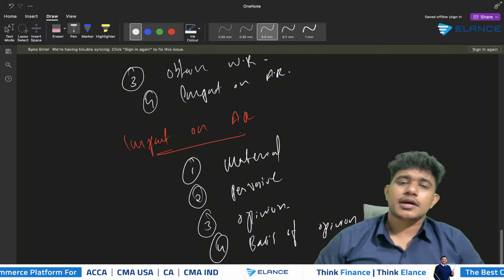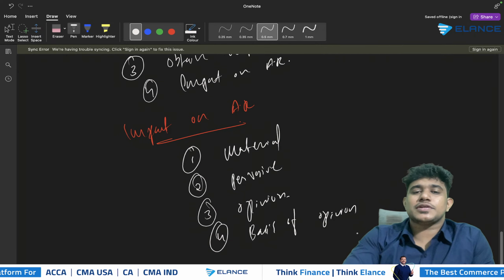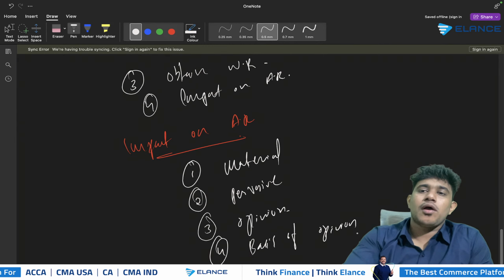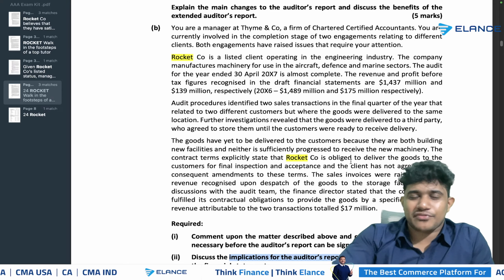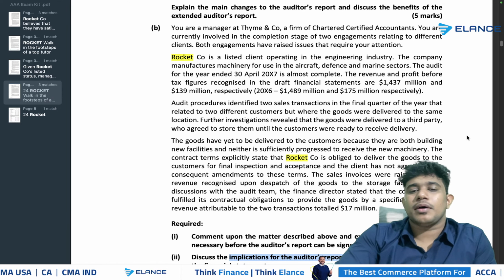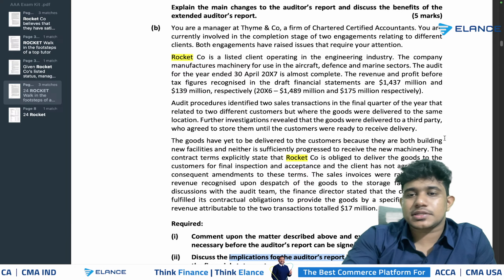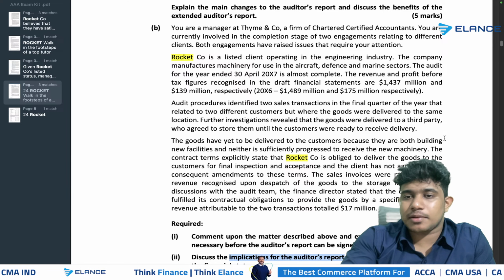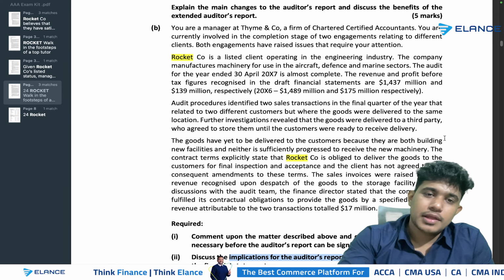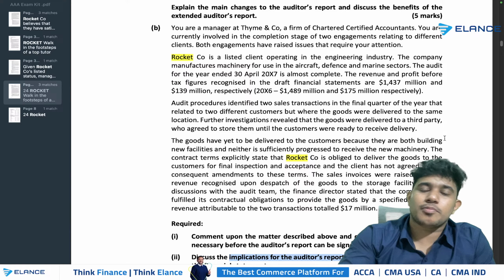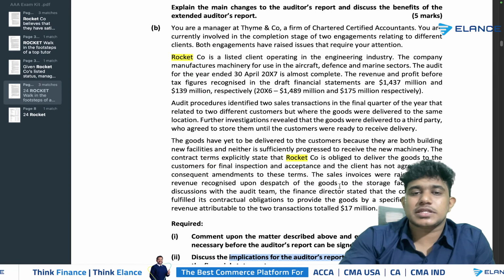So in this case, consider that the amount of mistake is material. Okay. So in such a situation, we need to mention the amount is material. And we need to consider whether the amount is pervasive. Is this a pervasive mistake? Definitely not, right? Because the amount of misstatement in the financial statements is 17 million and the company's year-end profit is 139 million. Therefore, even if the profit is adjusted with the misstatement, in that case also the company's profit will not be restated into losses. So it cannot be treated as pervasive. So it's a mistake which is material but not pervasive.